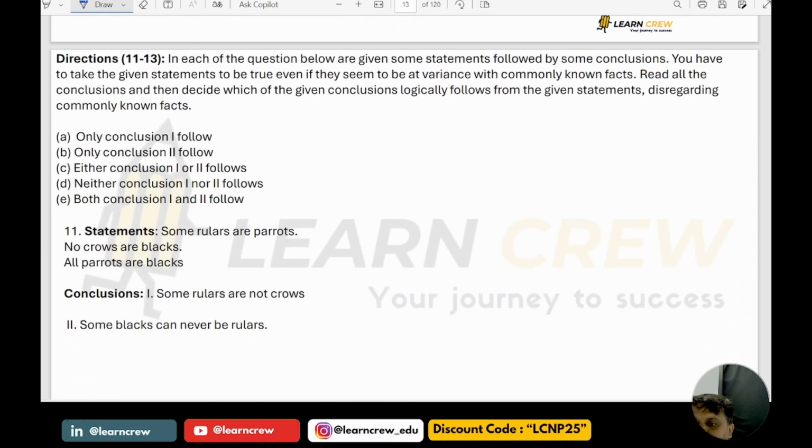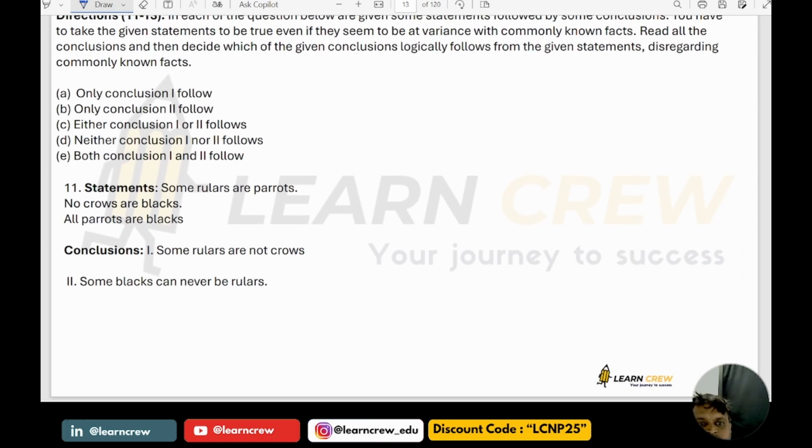Next. Now if you see 10 to 15, the questions are based on syllogisms. 11 to 13. Some rulers are parex. No crow is black.